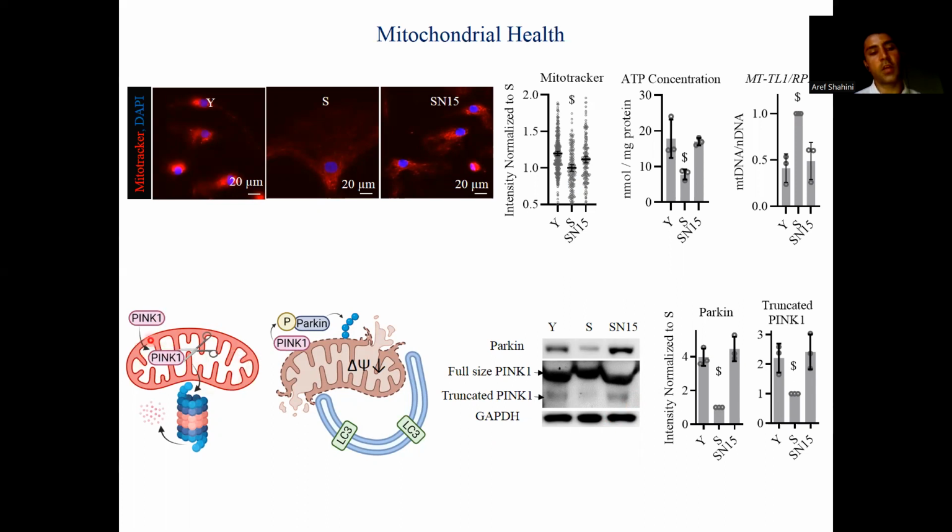Then PINK1, after being imported into the mitochondria with membrane potential, is cleaved and sent for degradation. However, in a dysfunctional mitochondria, PINK1 accumulates on the membrane, phosphorylates Parkin, and that results in ubiquitination of the mitochondria with lower membrane potential. And that sends the dysfunctional mitochondria to mitophagy.